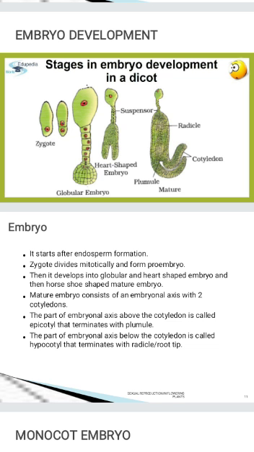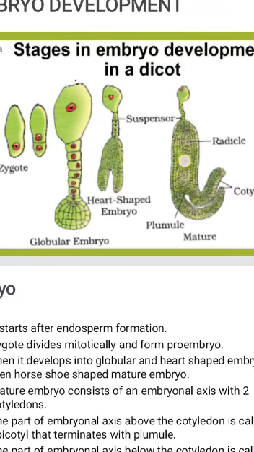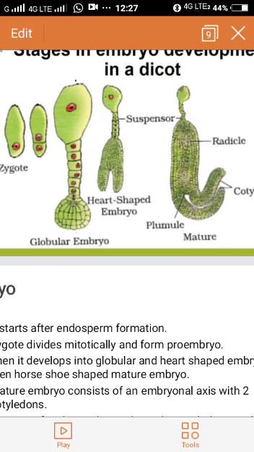The function of the suspensor or the stalk is to push the proembryo deep into the endosperm so that it can absorb all the nutrients. Now it is forming a heart-shaped embryo. Then it forms a matured embryo.